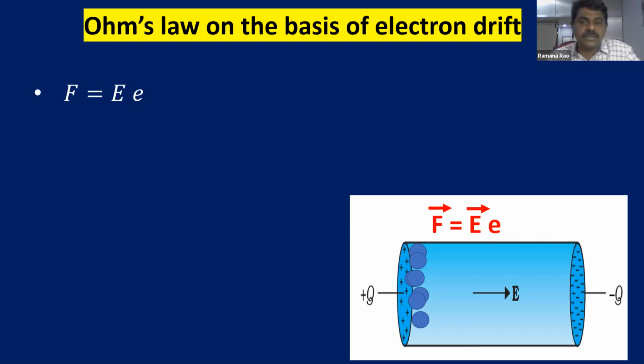Now, let us try to derive the Ohm's law. As you know, F is equal to eE. First, I am deriving with the scalar notation, then we will write it in vectors. F is equal to eE.